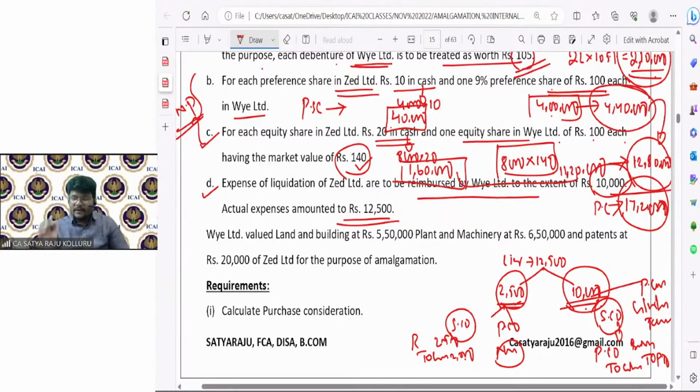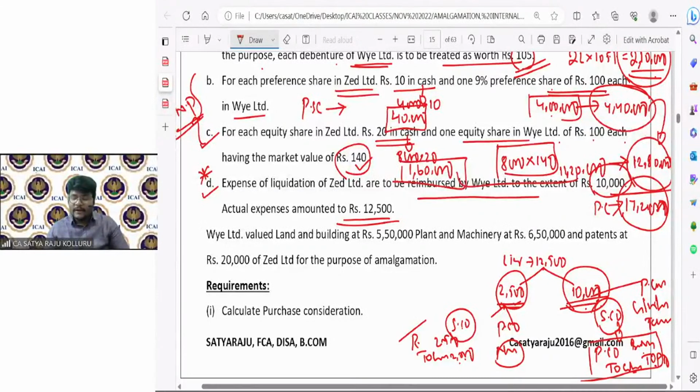So that means in the books of the selling company, at the time of adjusting, we need to pass a total of 3 entries: realization to cash 2,500, purchasing company to cash, cash to purchasing company. Or else, if the impact is nil, you may feel there is no need to record this entry. If you record it, that is more than enough. In the books of the purchasing company for this 2,500, no entry, but for this 10,000, you need to pass the entry goodwill or capital reserve to cash. That is the point you need to remember. How you are going to apply it while resolving the problem? Hope you are understanding.